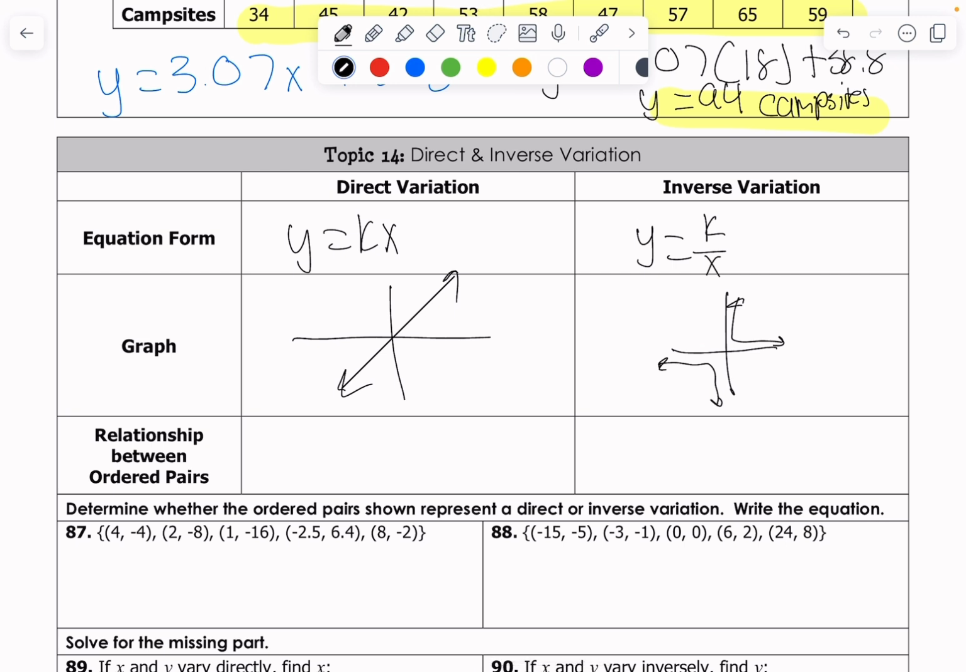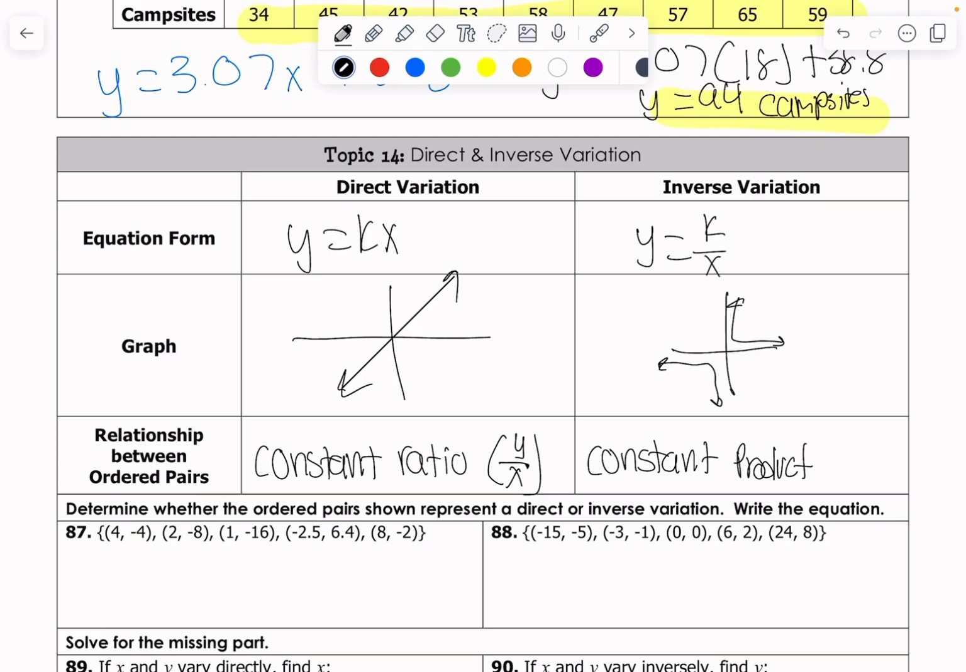Their relationship: a direct variation has a constant ratio. And to find that ratio, we take our y value and divide it by our x value. So I think direct, divide. Inverse variation, we have a constant. Any guesses? Product. Boom. We multiply. And so I am going to multiply y times x, or x times y. Doesn't matter which we multiply.